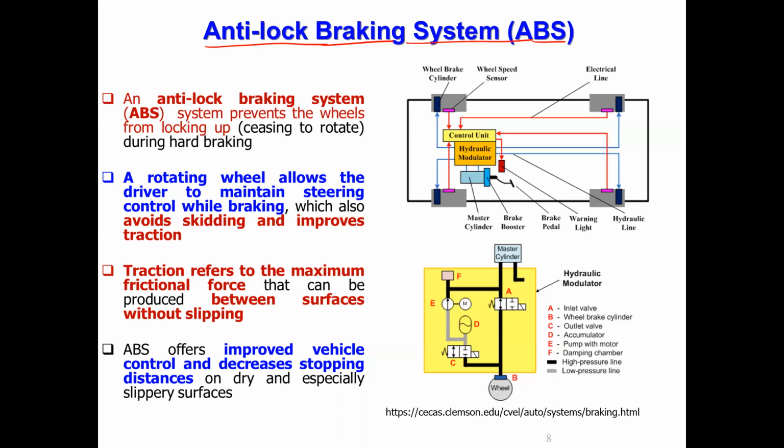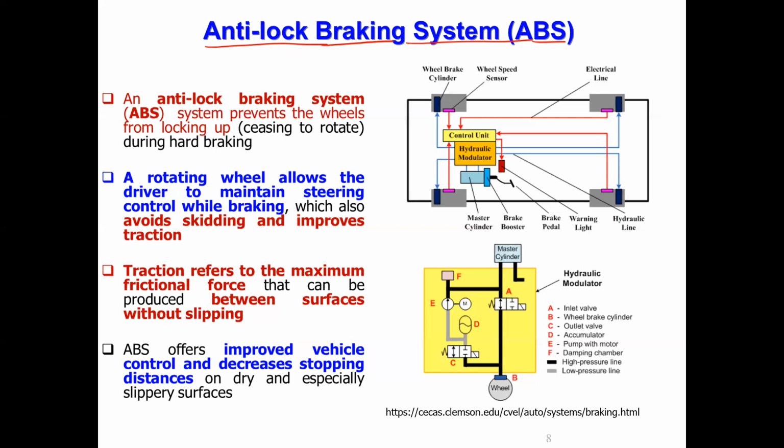This method of applying the brake, releasing it before the wheel gets locked, and applying it again is called the anti-lock brake system. It is a braking system like conventional braking, but the system makes sure the wheel never gets locked, meaning it never stops rotating. That is the anti-lock brake system.